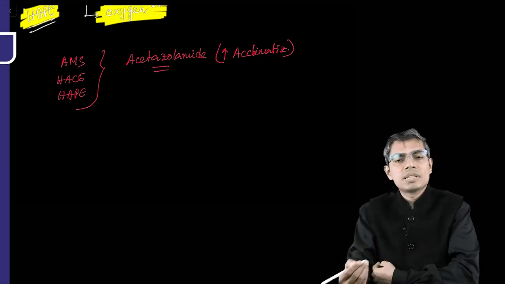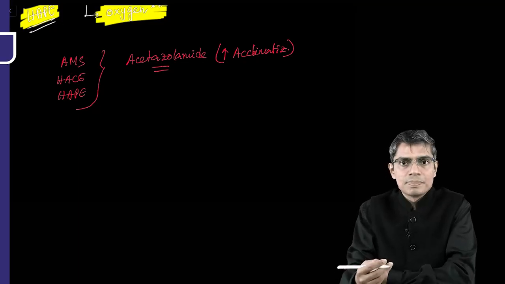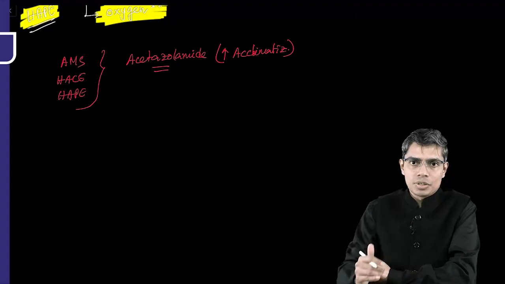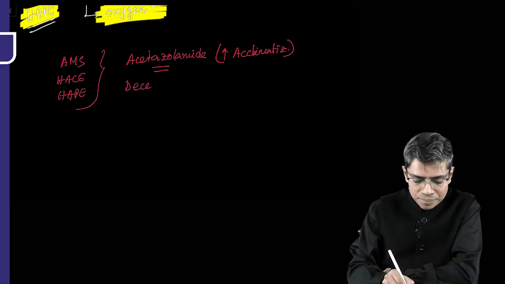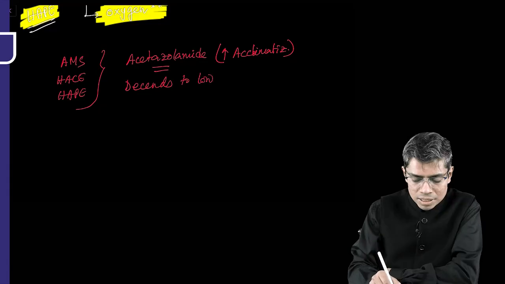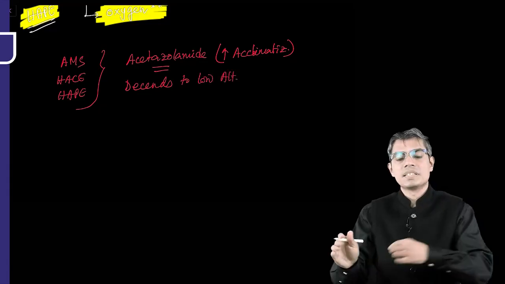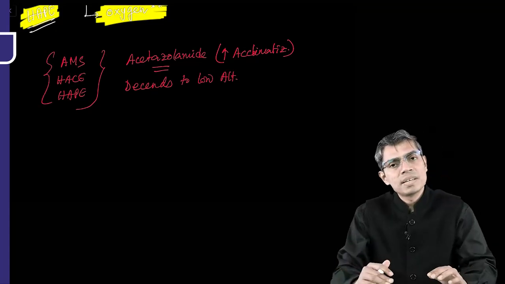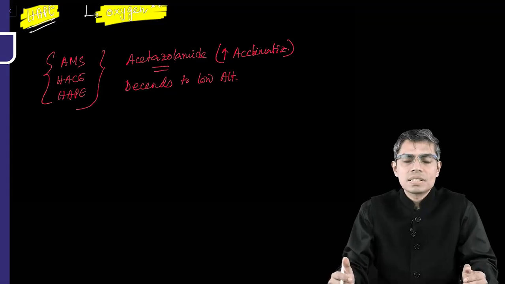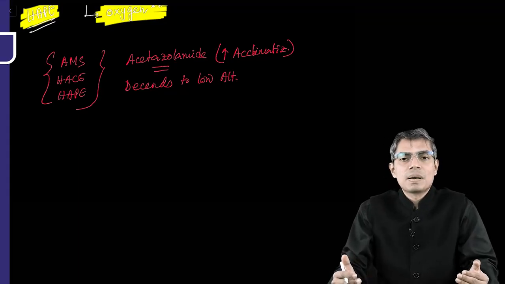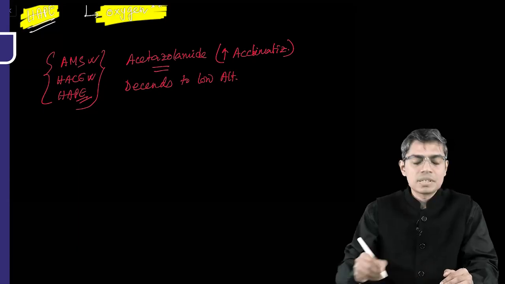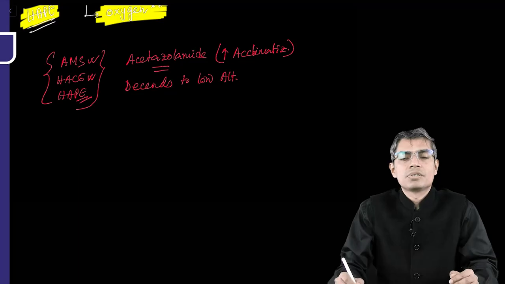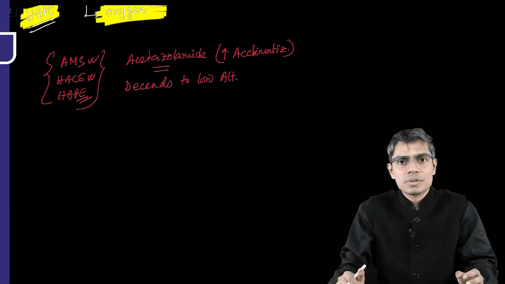Then we also know that whenever the person develops any kind of this problem, there has to be descent from the high altitude, because in low altitude conditions you will get more oxygen. So descent to a low altitude is done for every disease. And supplementary oxygen is also given, but supplementary oxygen is the treatment of choice for HAPE, and it is given in case of HACE also and acute mountain sickness also. So this is all about high altitude physiology and high altitude pathologies, right?